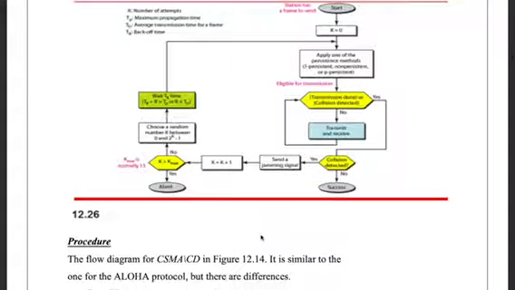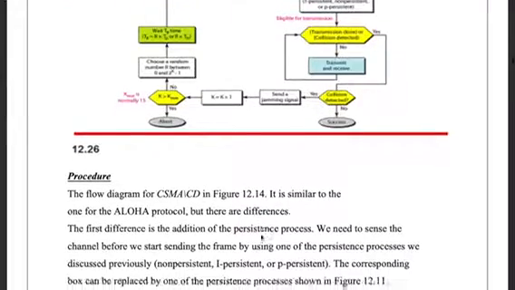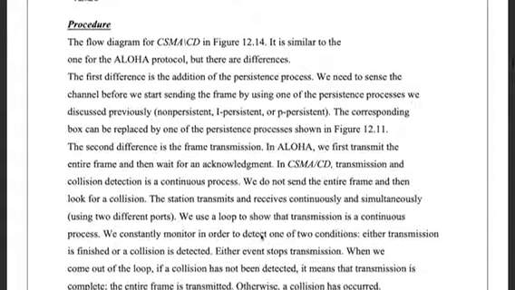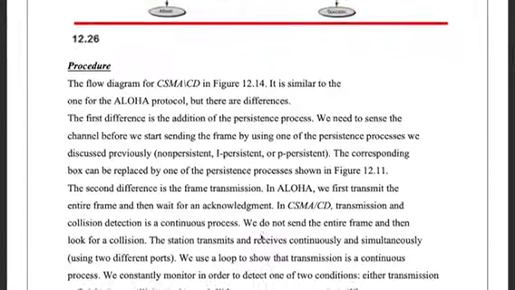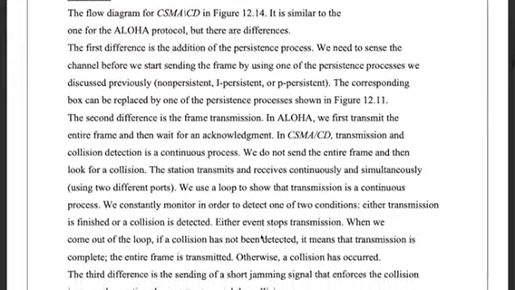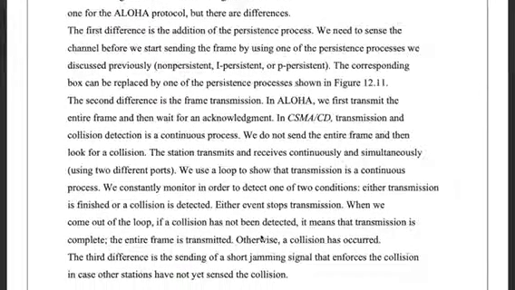The flow diagram for CSMA/CD is in figure 12.14. It is similar to the one for the Aloha protocol, but there are differences. The first difference is the addition of the persistence process. We need to sense the channel before we start sending the frame by using one of the persistence processes we discussed previously. The corresponding box can be replaced by one of the persistence processes.